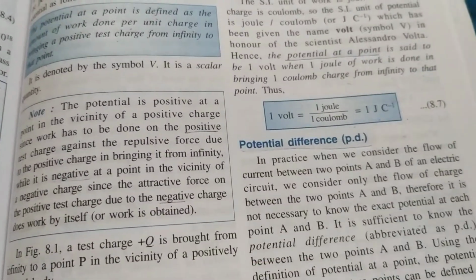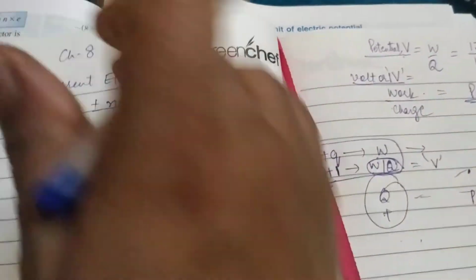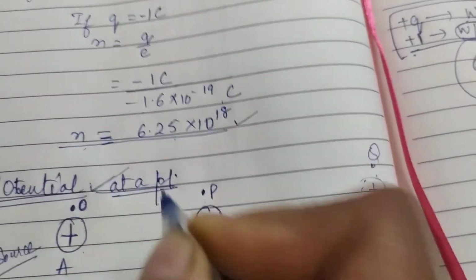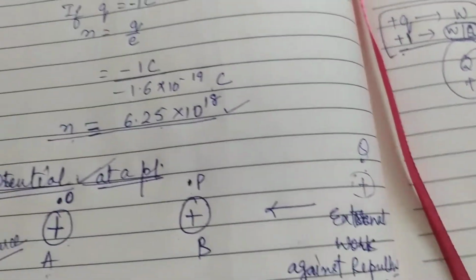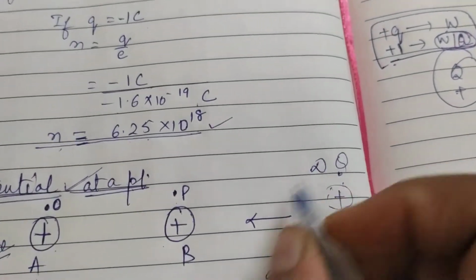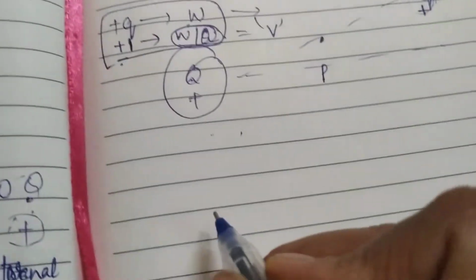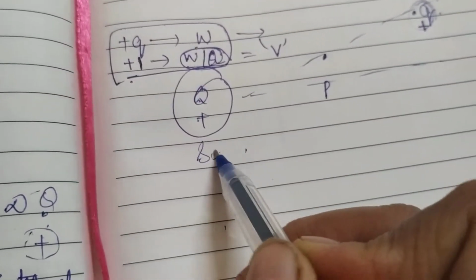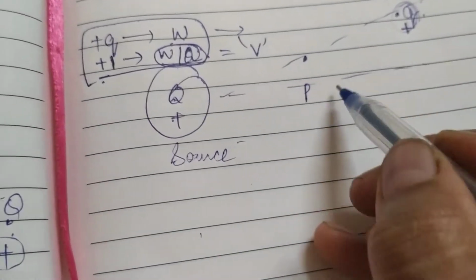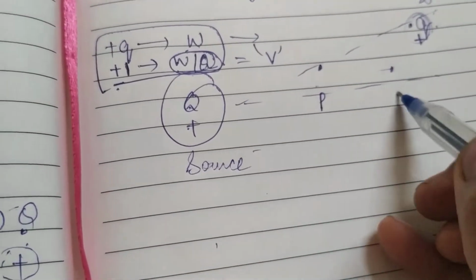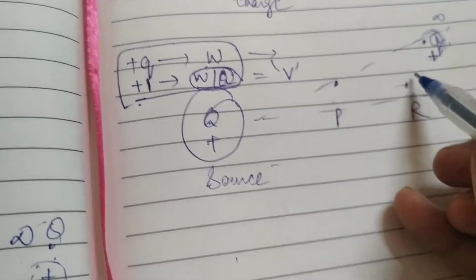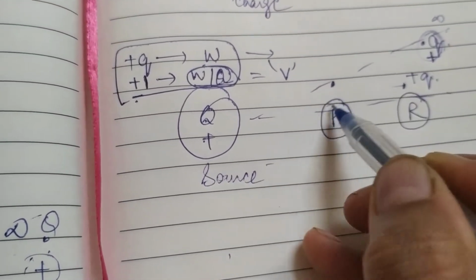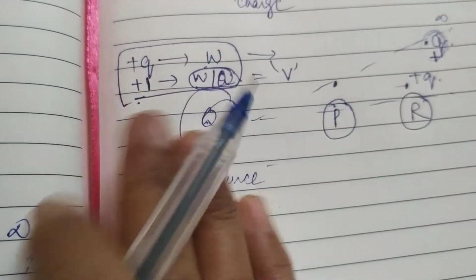Similarly, as we have said that in case of a potential at a point, we say that work is done in bringing the unit positive charge from infinity to that point. In case of potential difference, we will assume that there is a source charge again, and in its vicinity there are 2 points, let us say P and R, and I want to bring the positive charge here, unit positive charge, from one point to another point in the vicinity of this source charge.